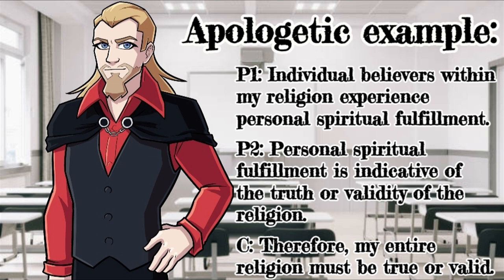This inference mistakenly attributes the qualities of individual believers to the religion as a whole, either by assuming that what is true for the parts, the individual believers, must also be true for the whole religion, or by assuming that characteristics of the whole, the religion, must necessarily apply to its parts, the individual believers. This overlooks the complexity and diversity within religious systems, as well as the potential for discrepancies between individual experiences and broader religious doctrines. Therefore, the fallacy of composition or division occurs when the attributes or qualities of individuals are improperly attributed to the entirety of a religious system, leading to unwarranted conclusions about its truth or validity.